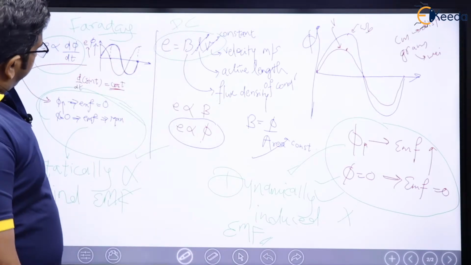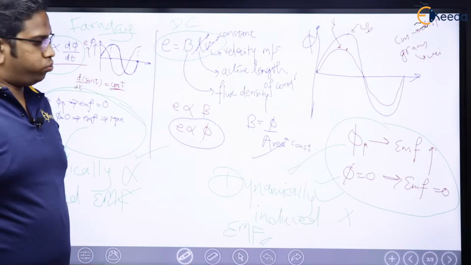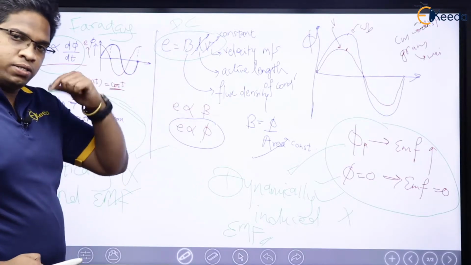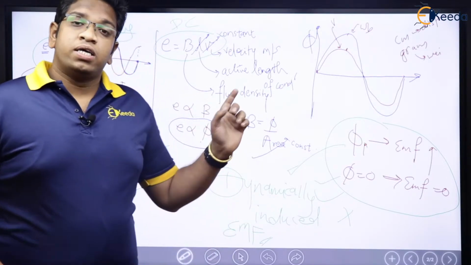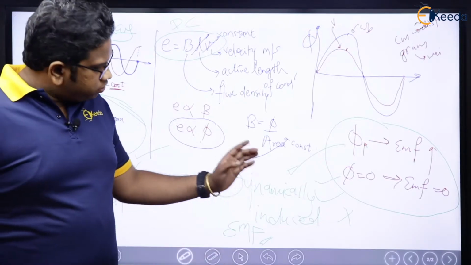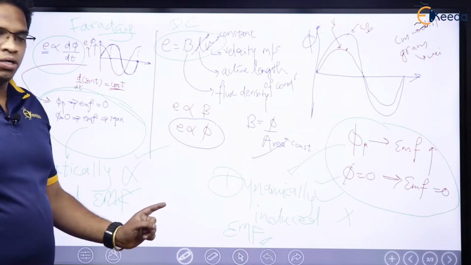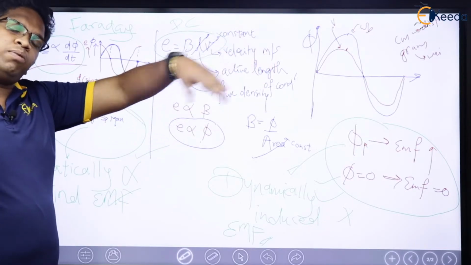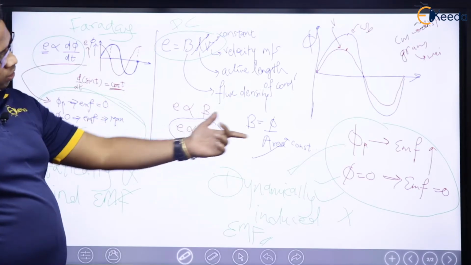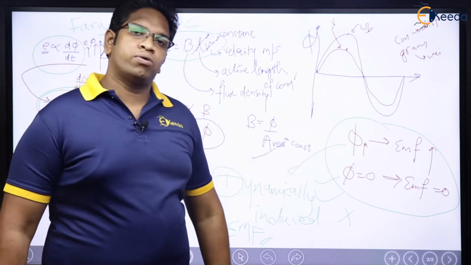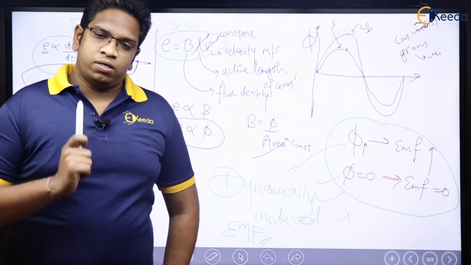Now, I hope you have understood the contradiction. I hope you have understood what the problem is, and why studying statically induced EMF and dynamically induced EMF is difficult. One says that when flux is maximum, EMF is zero. The other says when flux is maximum, EMF is maximum. Someone says that when flux is zero, EMF is maximum. He says that if flux is zero, EMF is zero. This is a contradiction, and we are going to understand it in detail right now.